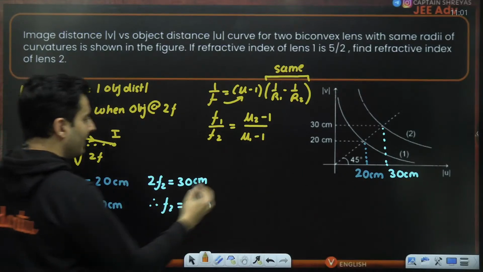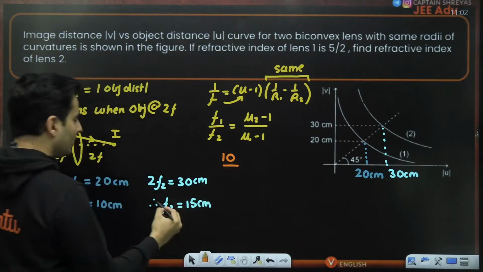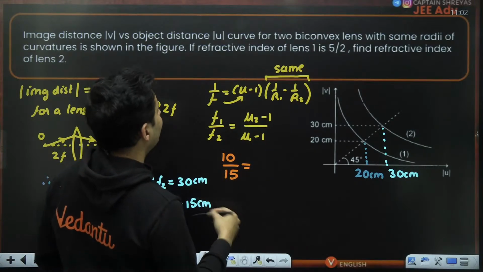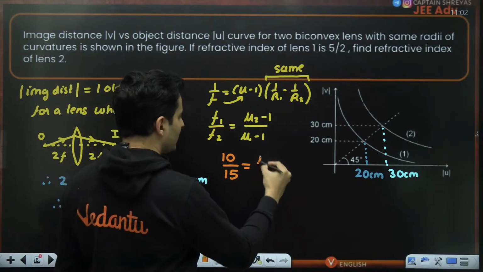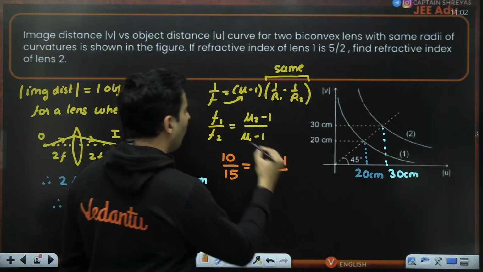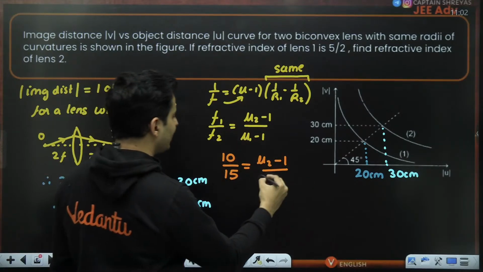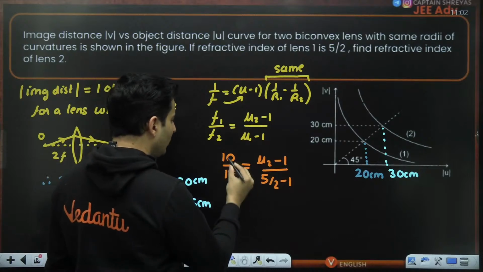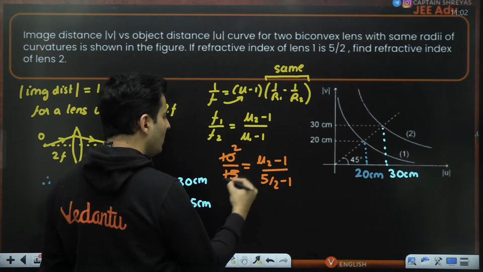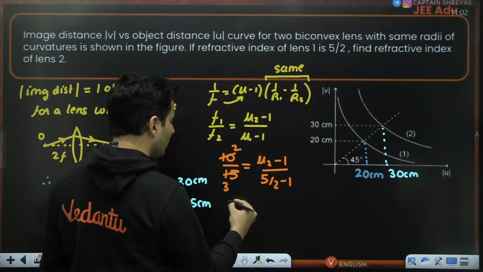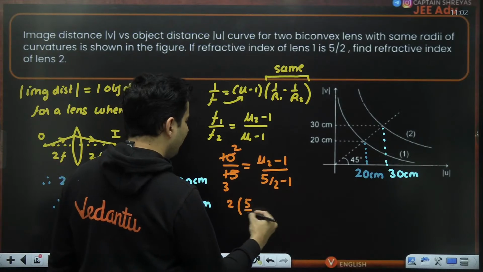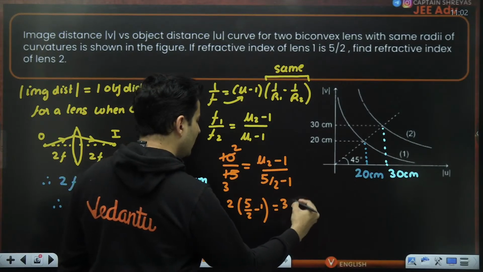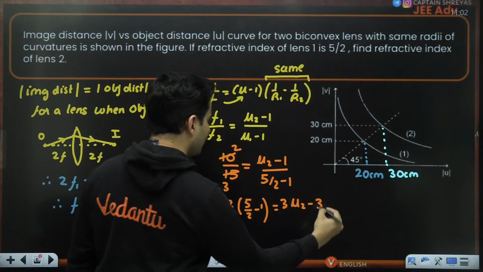What is f1? f1 is basically 10. What is f2? That is basically 15. What is mu2? I think that is what we have to find. So I'll put mu2 as it is. What is mu1? Mu1 is basically 5 by 2. Okay. So what is this going to be? 10 by 15. That is going to be 2 divided by 3. So just do the cross multiplication. 2 into 5 by 2 minus 1 is equal to 3 times mu2 minus 1.